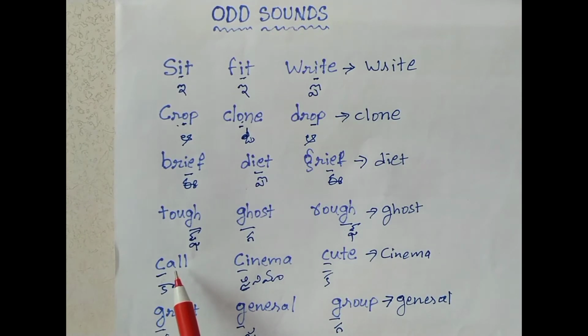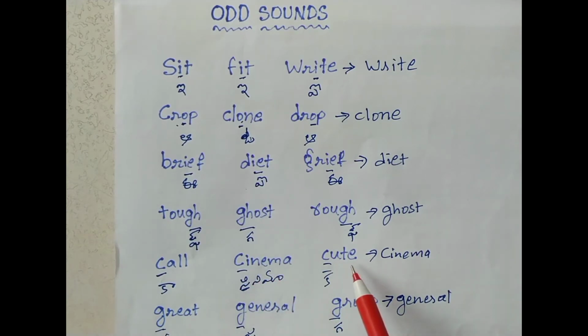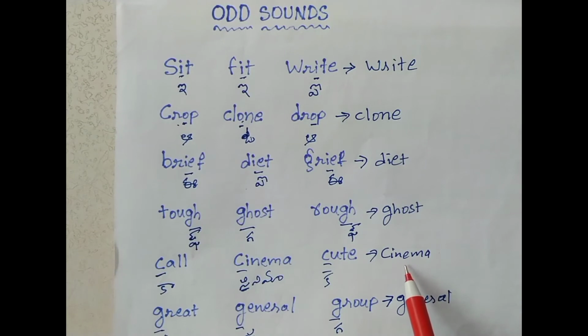Next, call, C is underlined. Cinema, C is underlined. Cute, C is underlined. Here call, C is giving the sound ka. Cute, ka. So these 2 words have the same sound, but cinema, C is giving the sound sa. The answer is cinema.